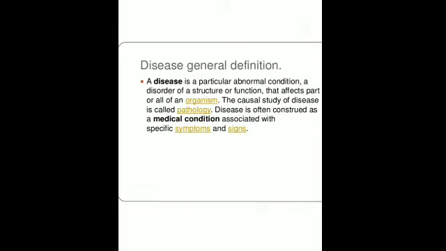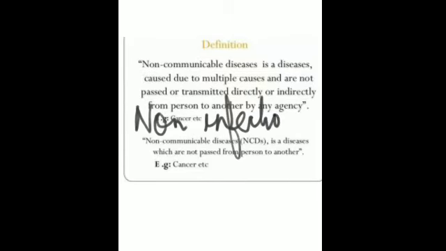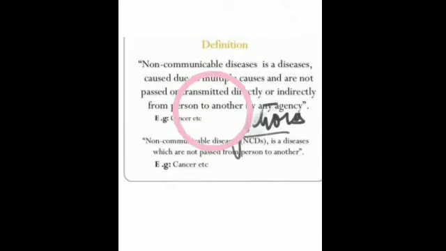So what are non-communicable diseases? Non-communicable diseases are those diseases that cannot be spread from a diseased person to a healthy person, or in other words, you can call such diseases non-infectious diseases. They cannot spread from the diseased person to a healthy person. Is that clear? And they are caused due to one cause, or they can be multiple causes, and they are not passed either directly or indirectly from person to person.